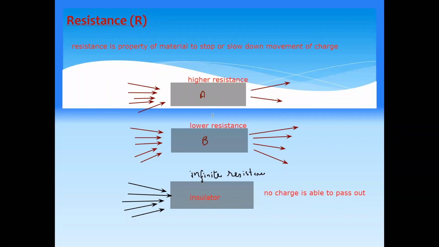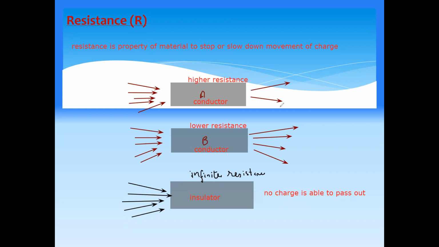So materials A and B are conductors. A is a conductor, B is also a conductor. When we compare the resistance of conductor A with conductor B, conductor A has a high resistance because it allows few charges to pass through. Material B has a low resistance because it allows a greater amount of charges. Like if 5 enter, 4 it allows, so it has lower resistance.